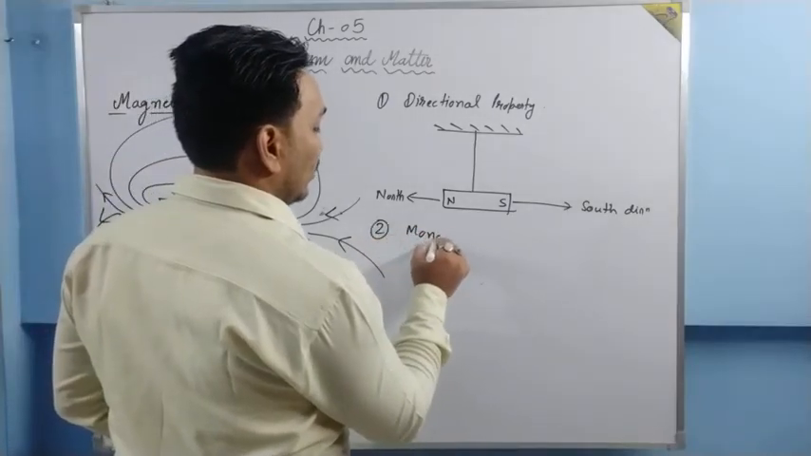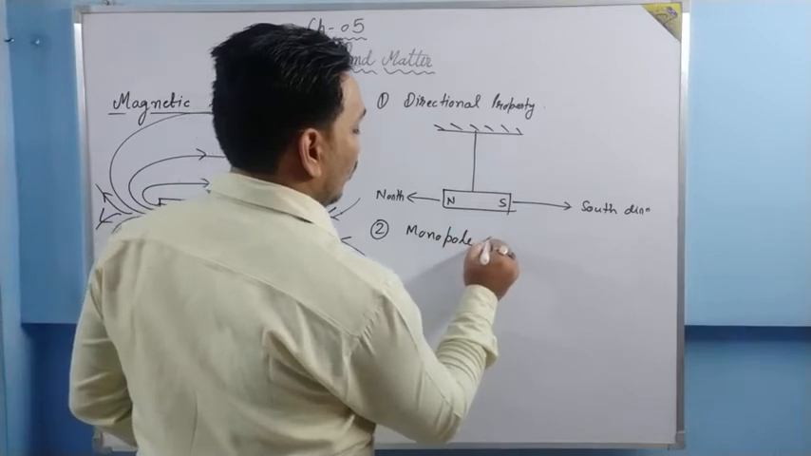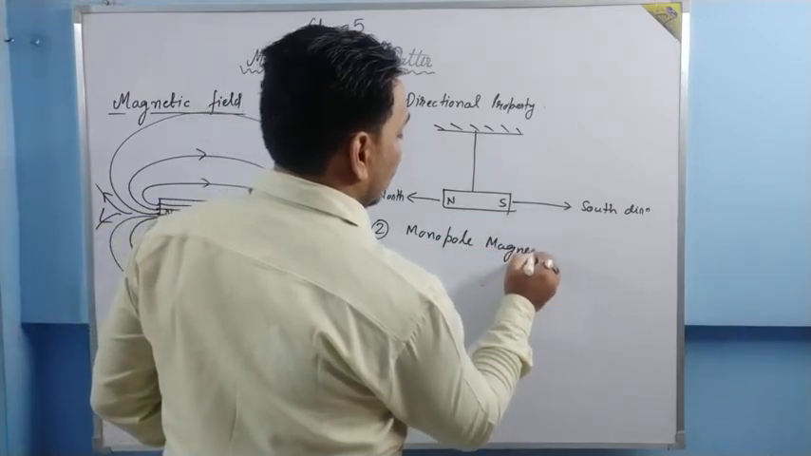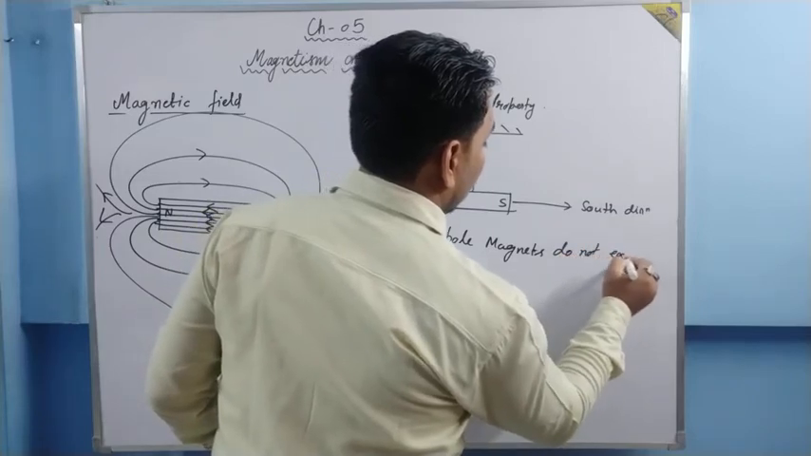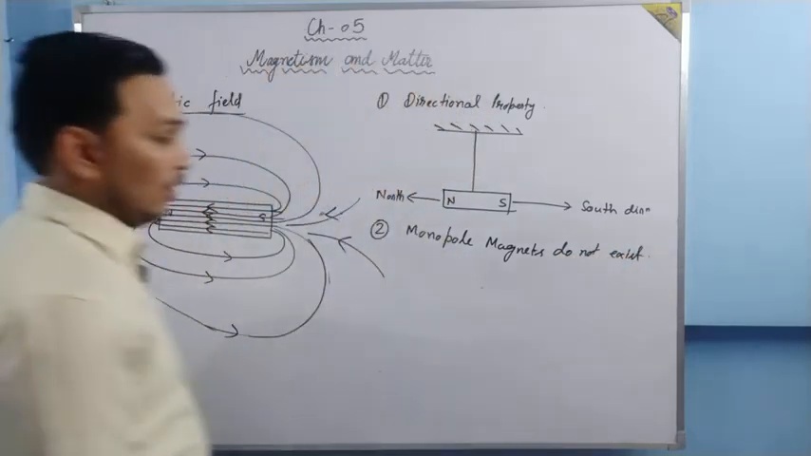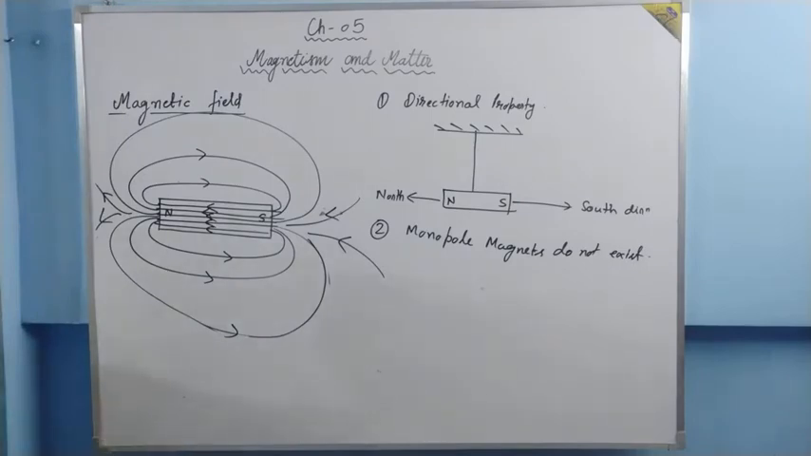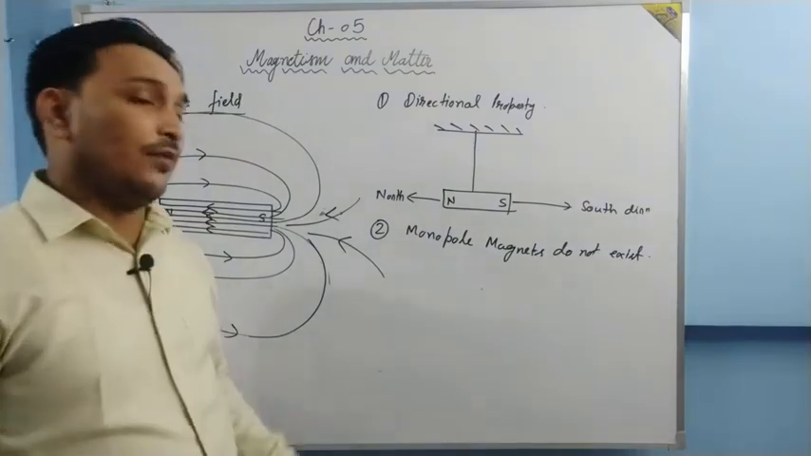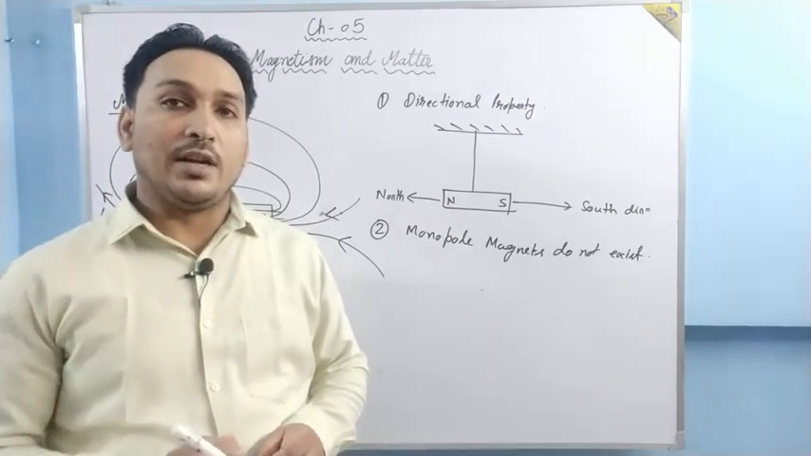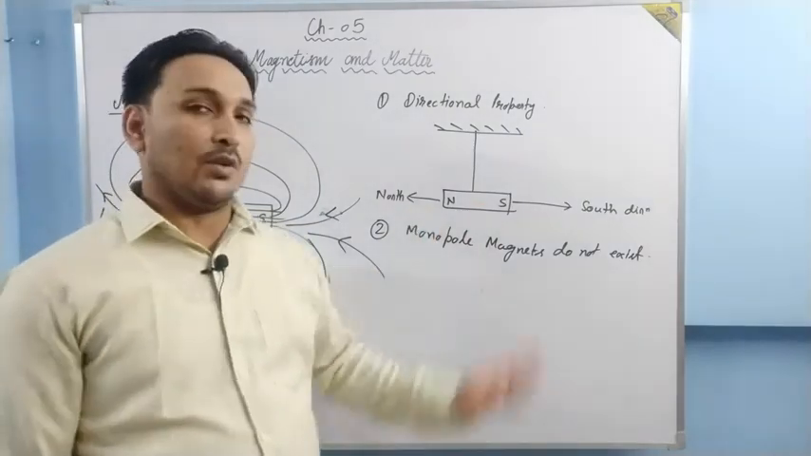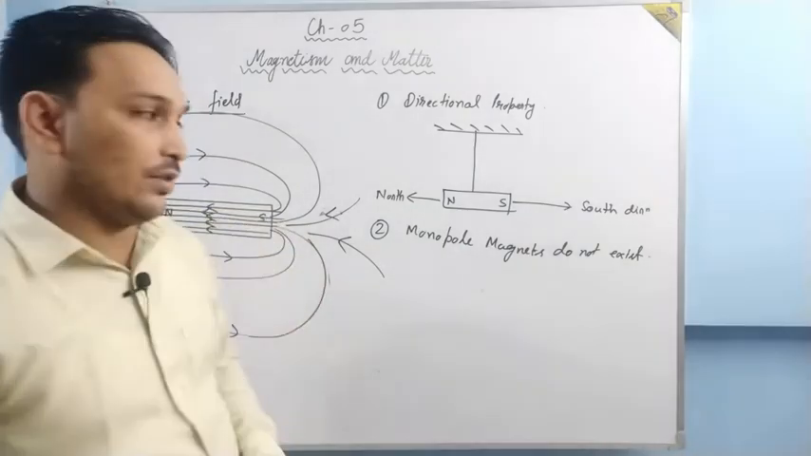The second point is that monopole magnets do not exist. What do I mean when I say monopole magnet? A magnet with a single pole does not exist. A magnet always exists as a dipole, one is north, one is south. A monopole magnet cannot exist.